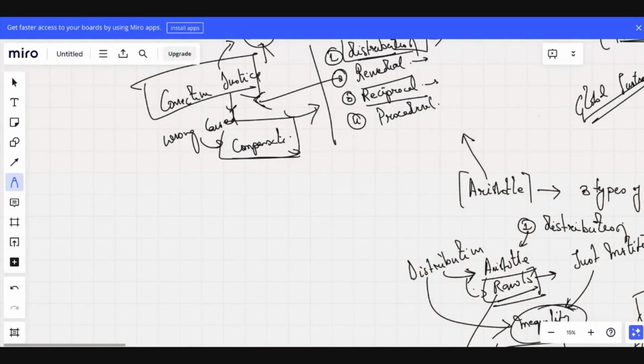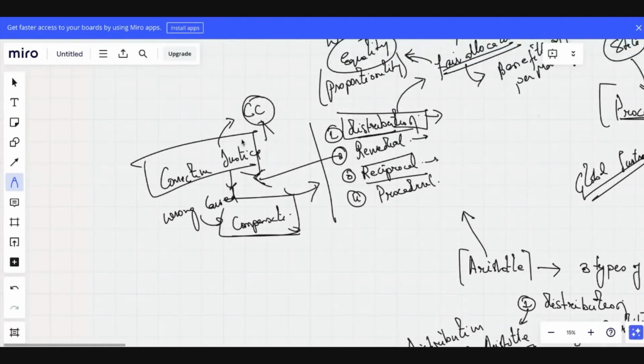Okay, is it clear? Yes or no? Sir, please tell once again what you said about insurance? I am saying insurance is to compensate the loss.